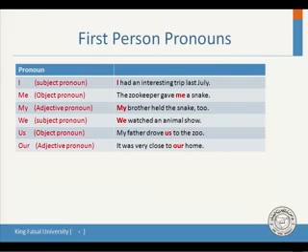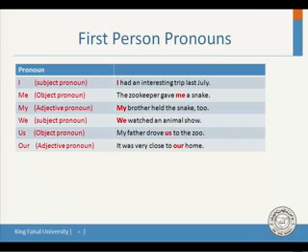He told me a story. Me is an object pronoun. My, we call this an adjective pronoun. My brother, my car, my sister, my family. My brother held the snake too. Okay, so I, me, and my.